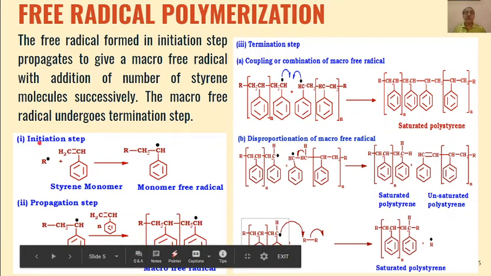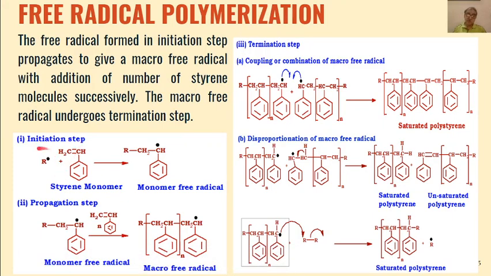In the initiation step, this is the free radical which has been formed from the free radical initiator, either tertiary butyl peroxide in the previous slide or from AIBN, and the most commonly used free radical initiator in polystyrene formation is AIBN. So this free radical will add to this carbon-carbon double bond.